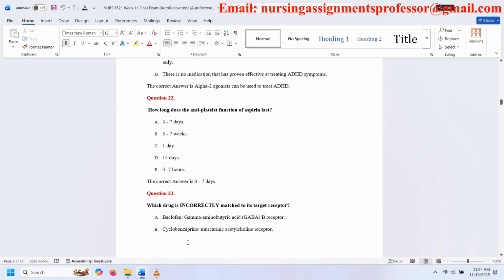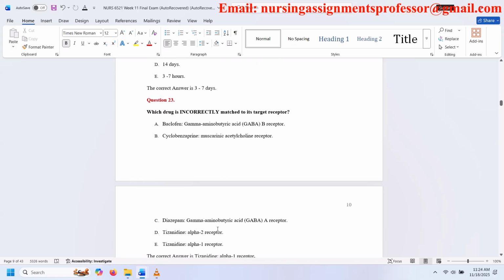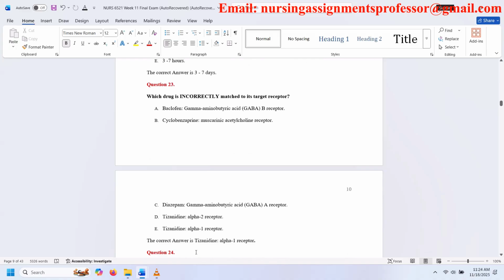Question 23. Which drug is incorrectly matched to its target receptor? A. Baclofen, gamma-aminobutyric acid B receptor. B. Cyclobenzaprine, muscarinic acetylcholine receptor. C. Diazepam, gamma-aminobutyric acid A receptor. D. Tizanidine, alpha-2 receptor. E. Tizanidine, alpha-1 receptor. The correct answer is tizanidine, alpha-1 receptor.